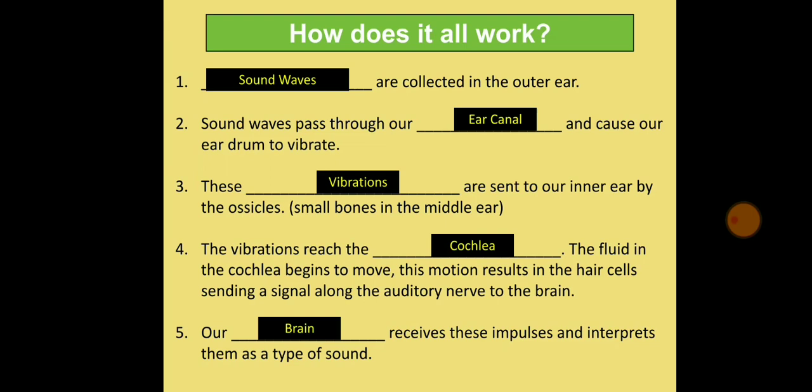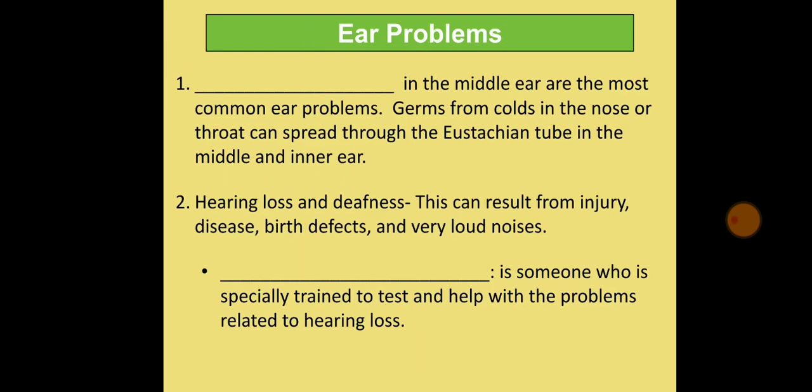This motion results in the hair cells sending impulses to the auditory nerve, and the auditory nerve has the main function of capturing the hearing impulses and sending them to the brain. Then the brain gives the next order, and those impulses come back and you do some action. If I tell you to lift your left hand, the same process takes place, and then the brain passes the impulses to your left hand to lift that hand.